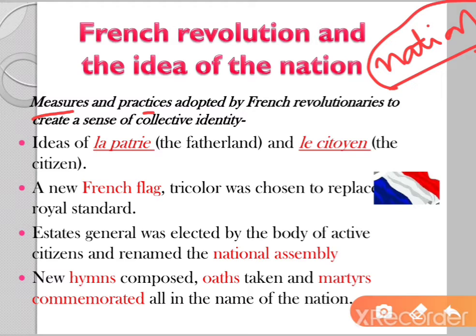So this is a very important question, and this is the first subtopic of your textbook, French Revolution and the Idea of the Nation. From this chapter, this is the most frequently asked question for 5 marks, or it can even be asked for 3 marks. What are the measures and practices adopted by French revolutionaries to create a sense of collective identity? You can write any 5 or 3 points which are given below.